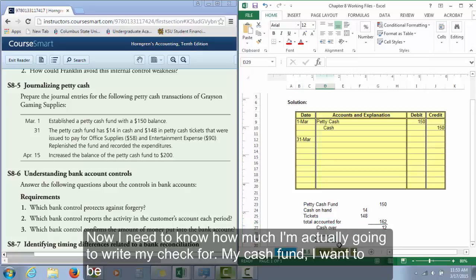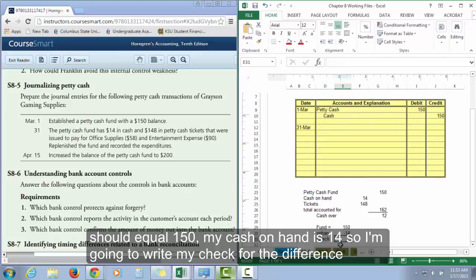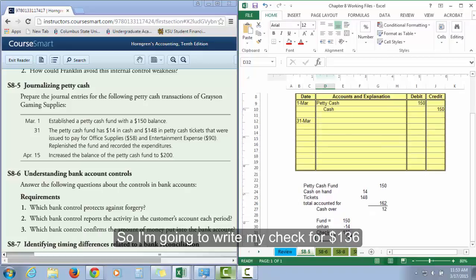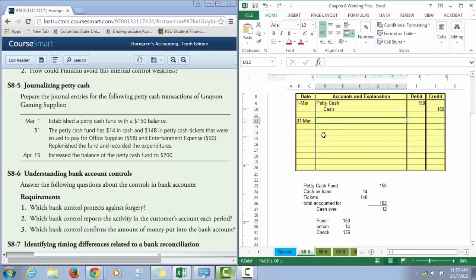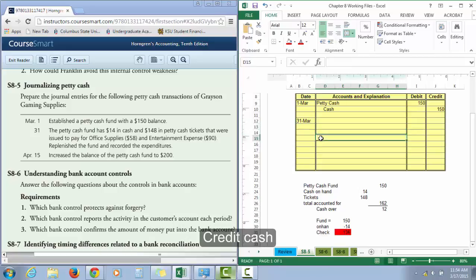Now I need to know, well, how much am I actually going to write my check for? So my cash fund should equal 150, right? My cash on hand is 14, so I'm going to write my check for the difference. So I'm going to write my check for $136. So over here, when I write this journal entry, I'm going to credit cash for $136. Okay, so that's what I'm going to credit cash for.